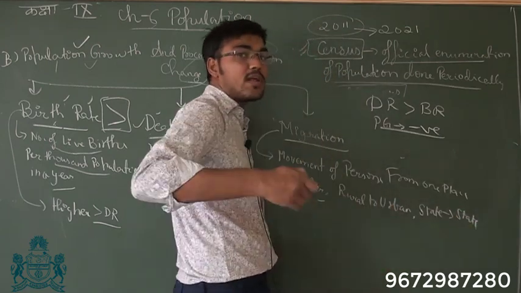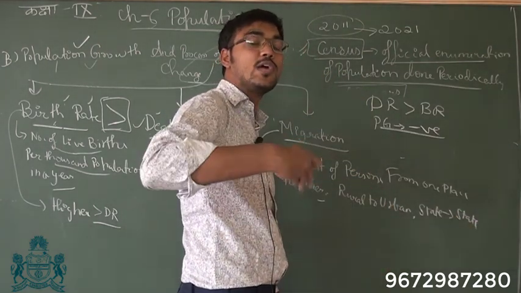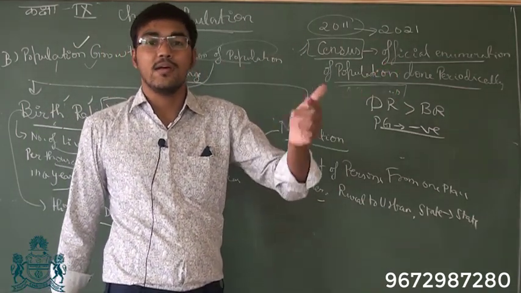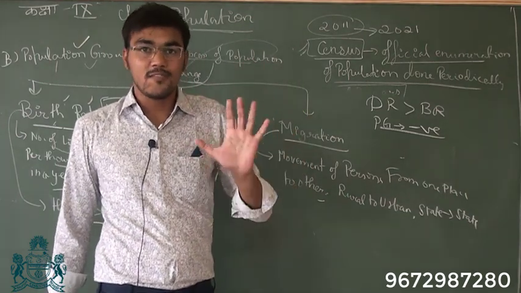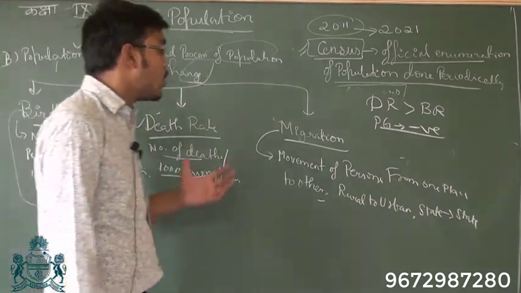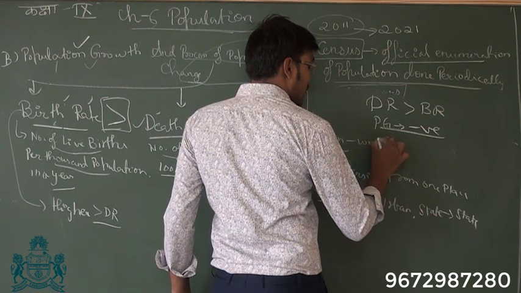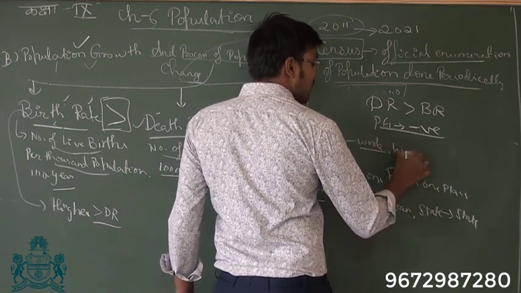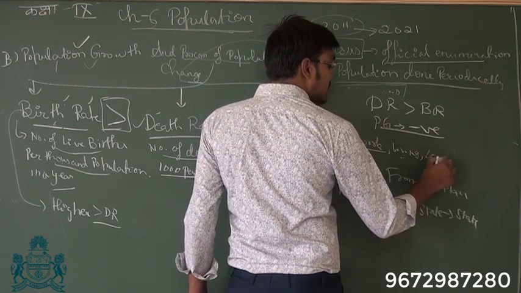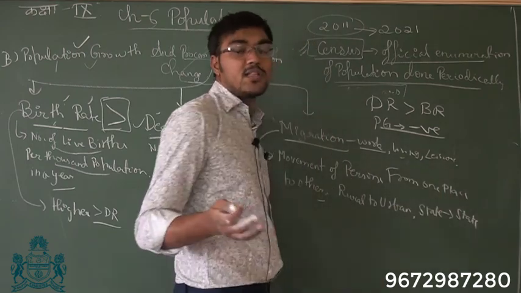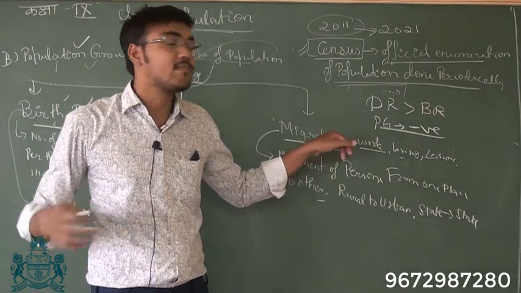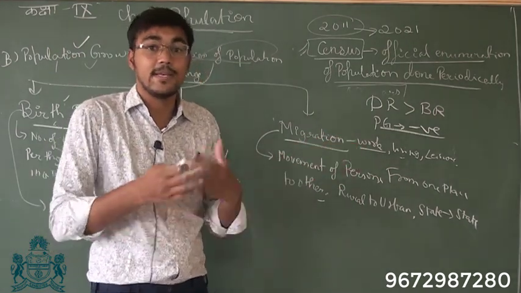Suppose you move from Rajasthan to Gujarat, and you live there for 1 year, so you are doing a migration. Or you can go from India to Australia, or from India to US, or India to London. If you are living there for a longer period of time, it will be counted as migration. Now migration can be there for a number of reasons. One is for work. Mostly migration is done for work, then for living, or for leisure. Leisure means when you want to spend 1 month in US or London for refreshment, etc., then you will say it is a migration.